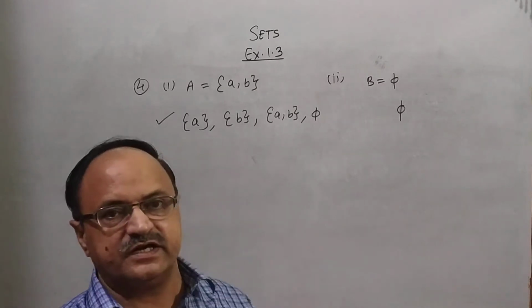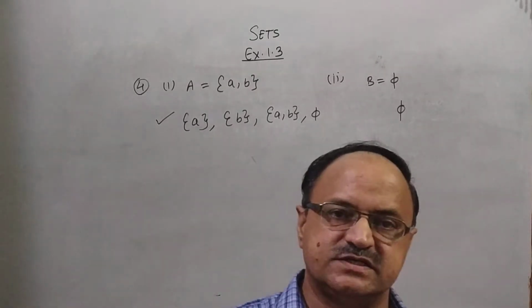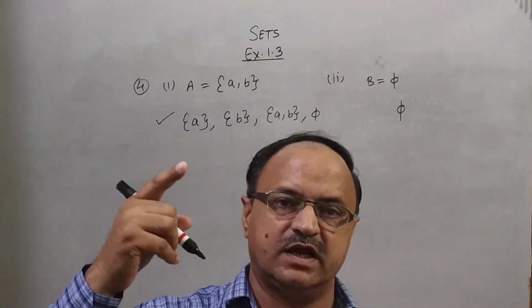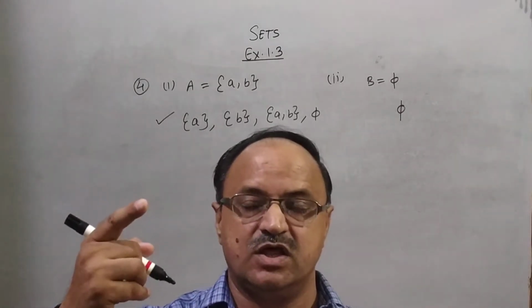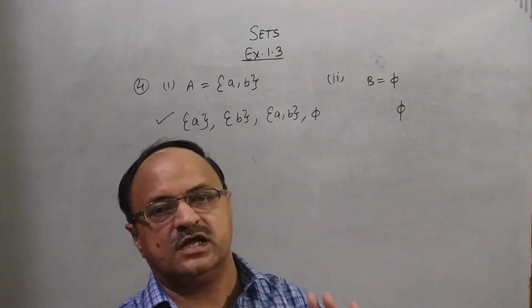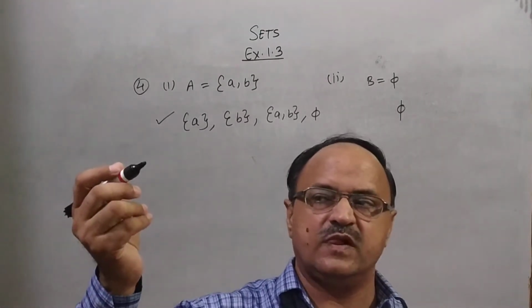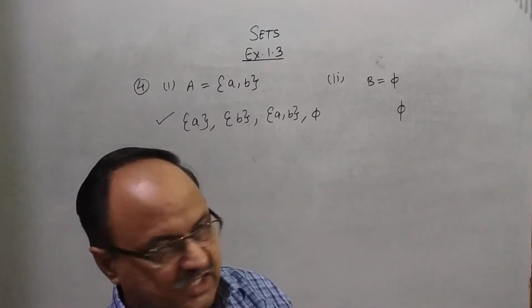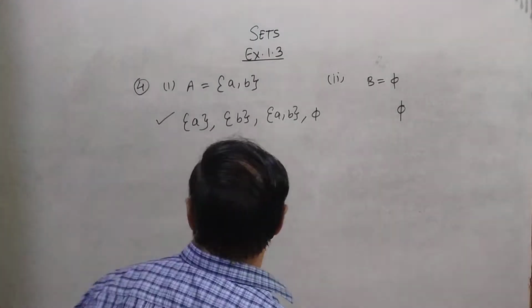Because you know that the empty set contains no element, and the number of subsets formula is 2 to the power n. Here there is no element, it means 2 to the power 0, and 2 to the power 0 means 1. This is the number. Okay.